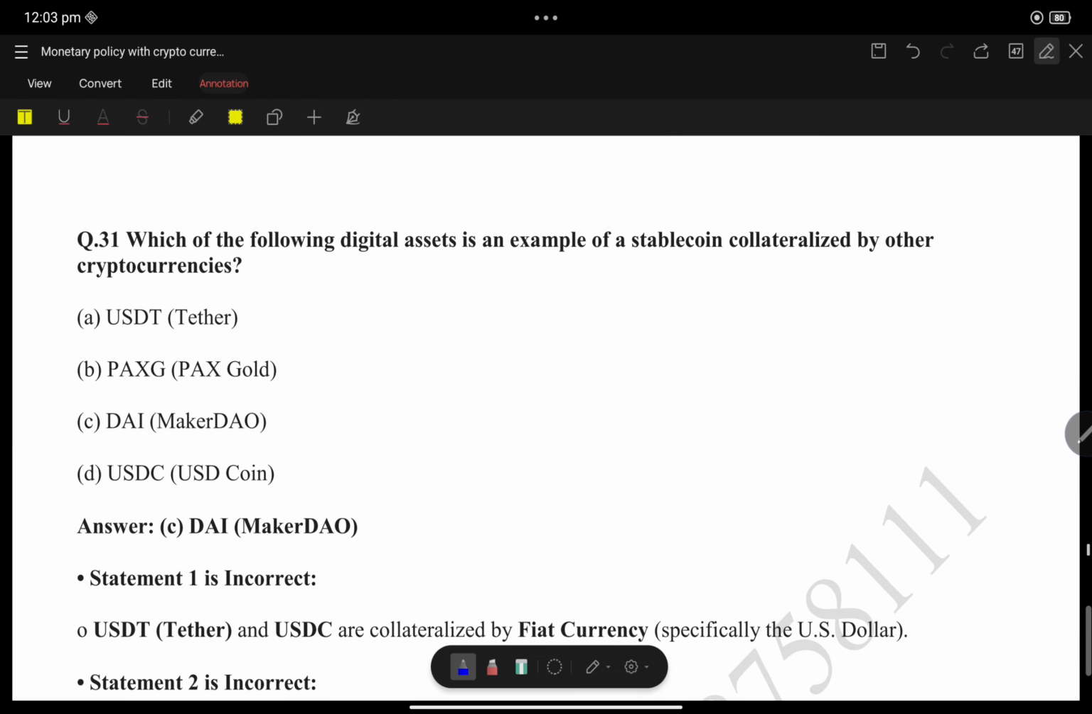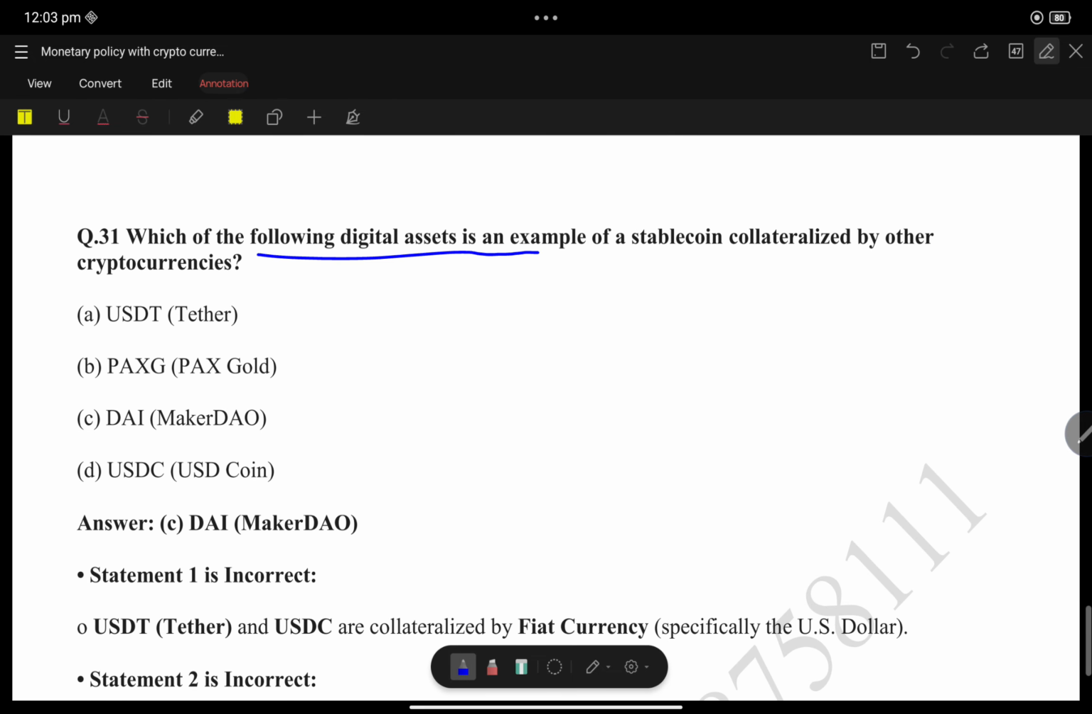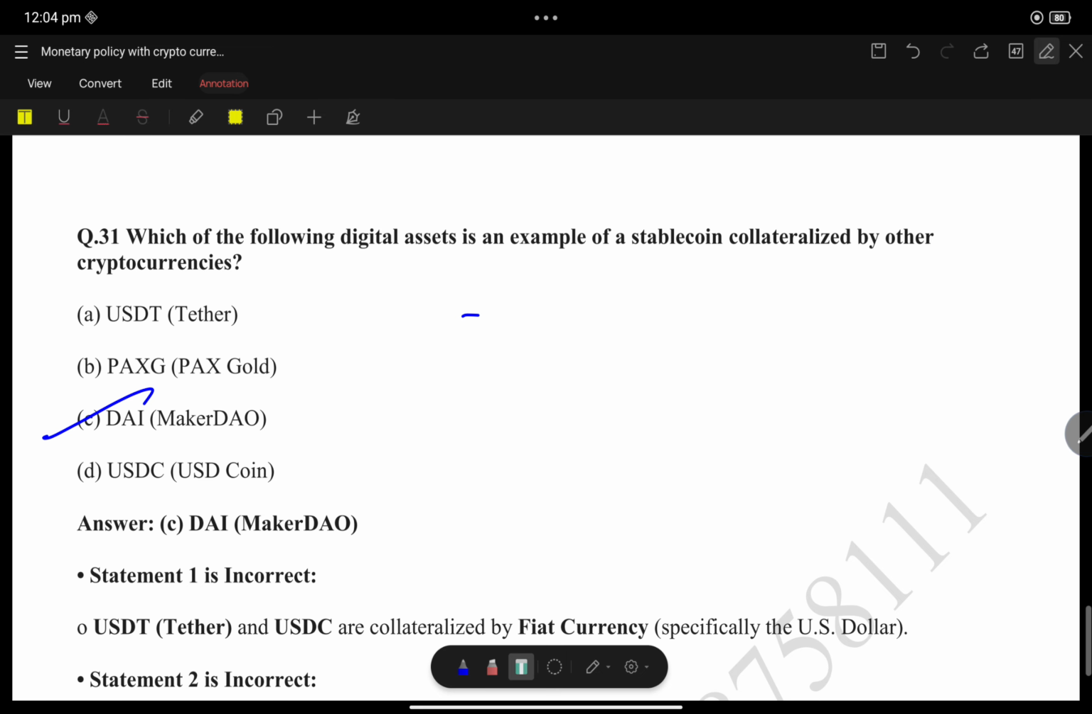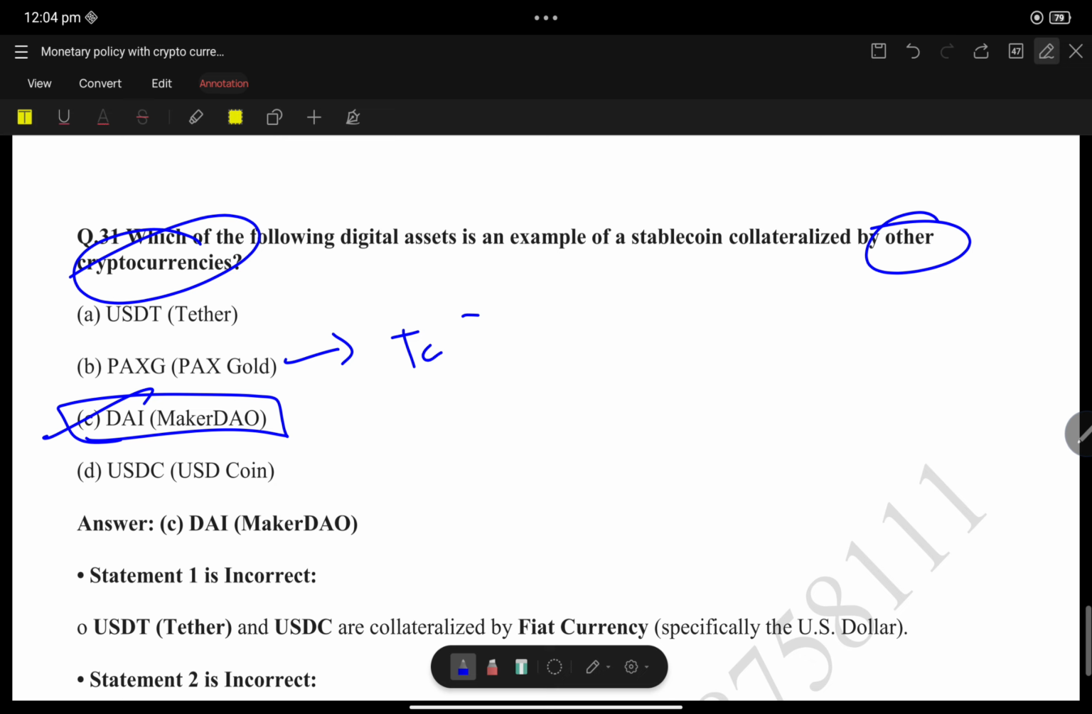Okay. Which of the following digital assets is an example of a stablecoin collateralized by other cryptocurrencies? They are asking about stablecoin. The answer is DAI: a stablecoin collateralized by other cryptocurrency. Pax Gold is a tangible asset.